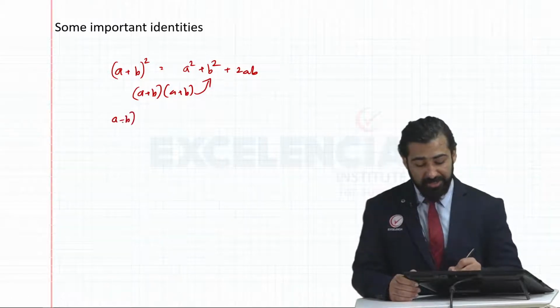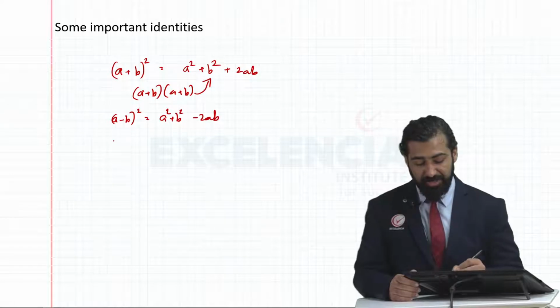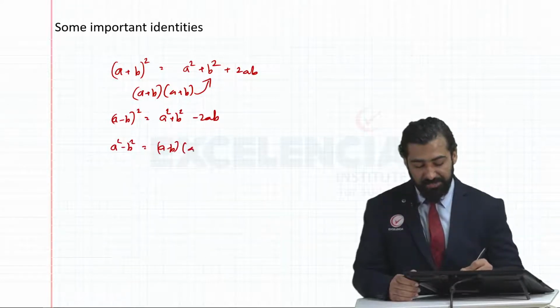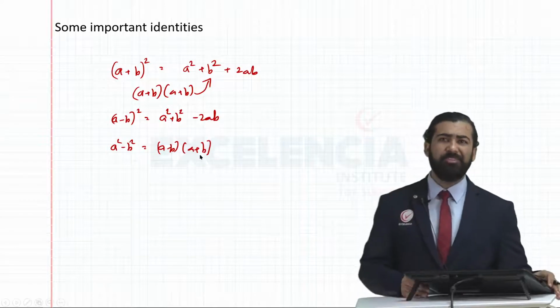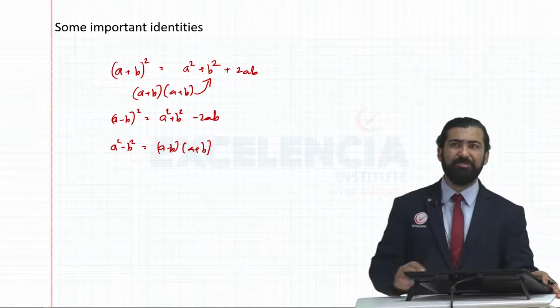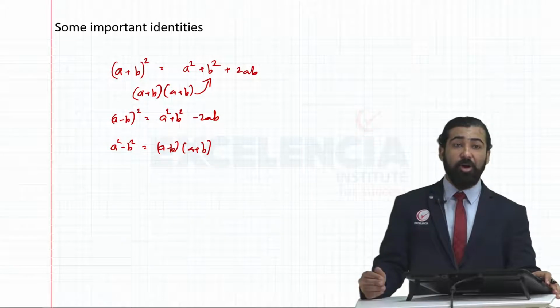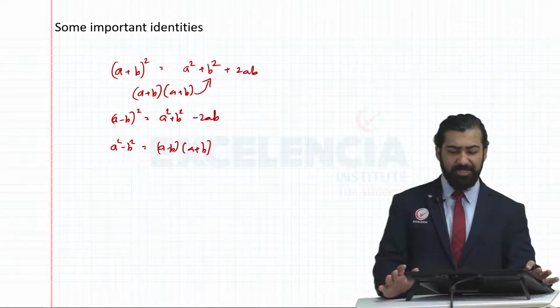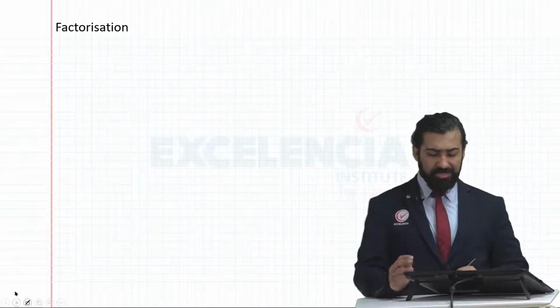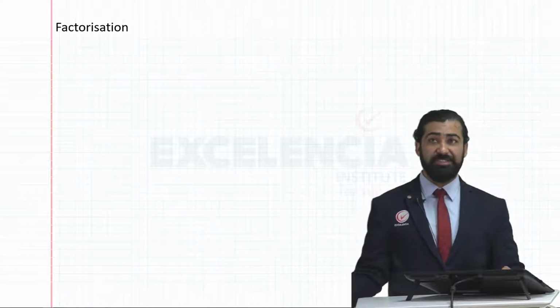Similarly, (a minus b) the whole square is a square plus b square minus 2ab. A square minus b square is (a minus b) times (a plus b). Apart from this, there were some more identities, but these are the most commonly occurring identities. So it's better that you just know this many. Others, if you want, you can just derive the way I just told you.